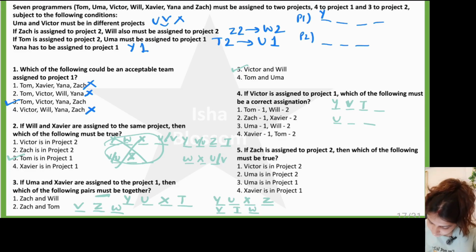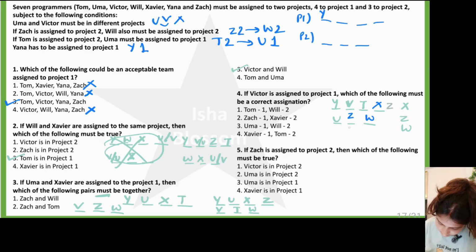Okay, let's just quickly check and place the other people. Uma is here, Victor is here, Yana is here. So now we have Xavier, Zach and Will left. One possibility could be I put Zach here, Will here, Xavier here. The other possibility could be I put Zach here, which means Xavier and Will will be over here.